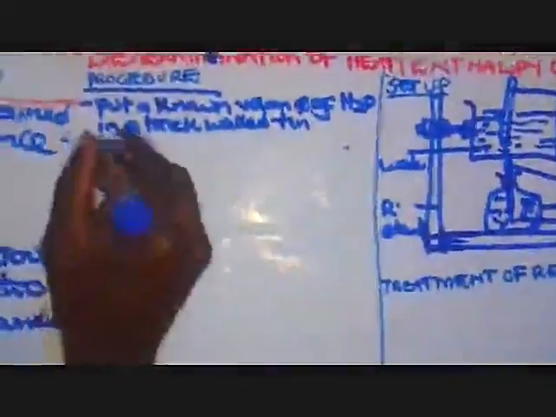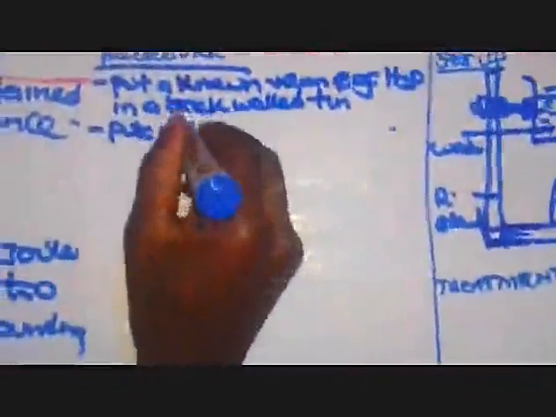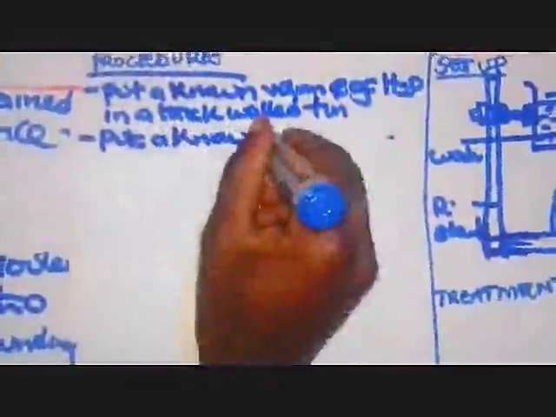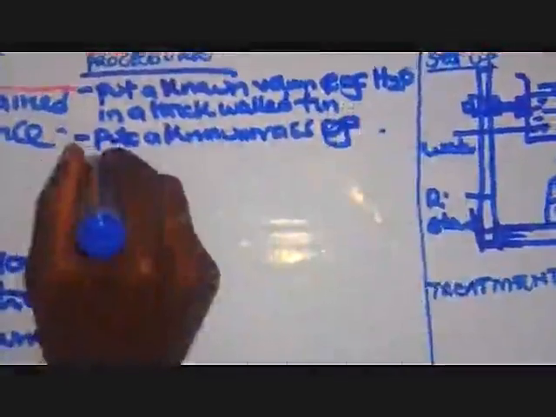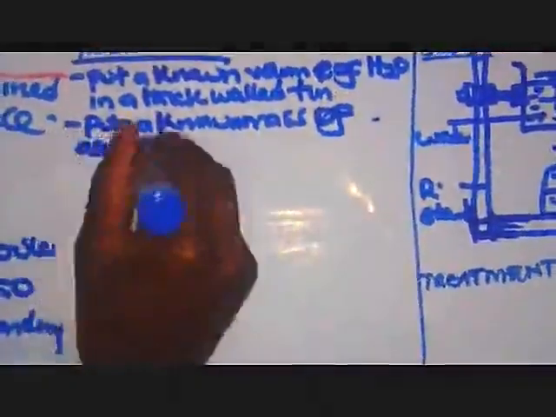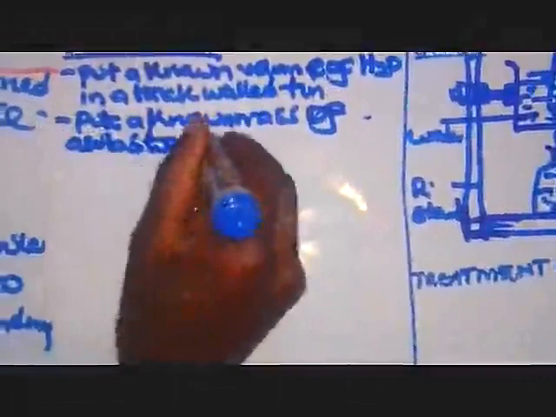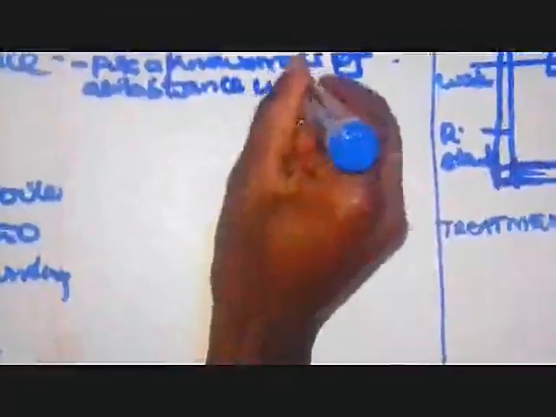And secondly, we put a known mass, or it can even be volume, of a substance whose heat of combustion is investigated